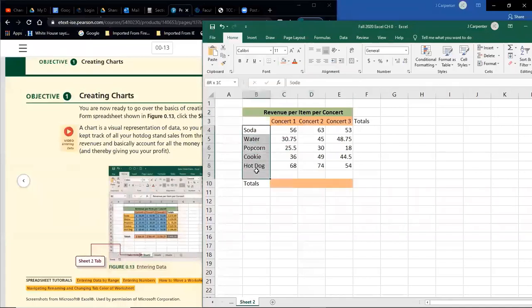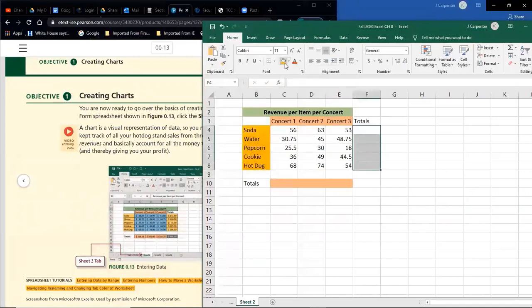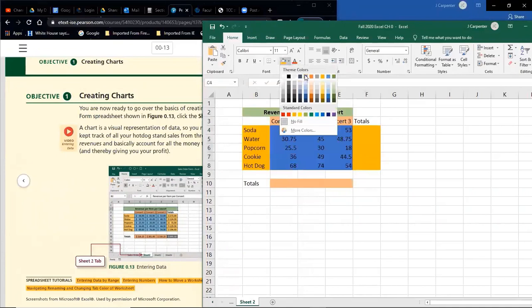Then the names of these, along with their totals, are all kind of a yellowish color, not highlighter yellow, maybe more like that. We'll go with that. So then do the same thing for these, highlight. You can use the drop-down menu, or since I've already used that color, you can just hit paint. All these numbers right here are a bluish color, not too deep of a blue, so that you can still see everything. You got a pretty good variety. That looks about right.